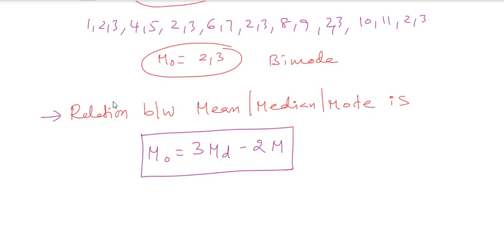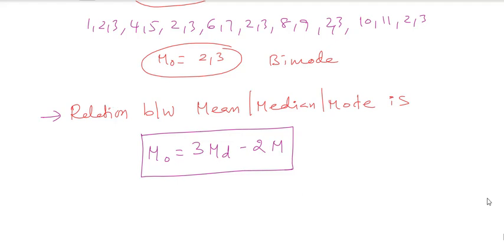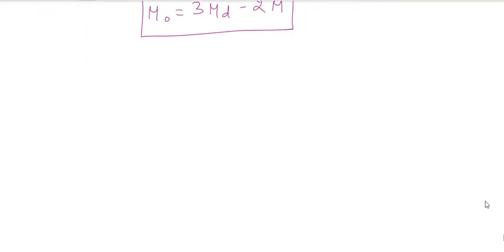So here, the last concept, the last part, is just a definition. The skewness, I have already told you, is a lack of symmetry. Skewness means a lack of symmetry.